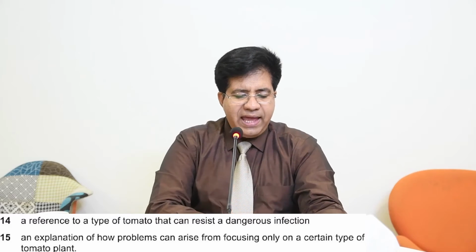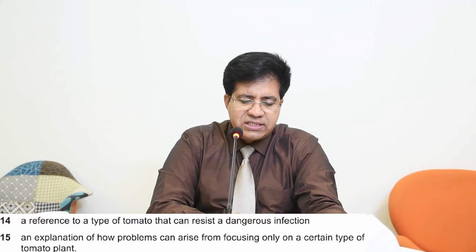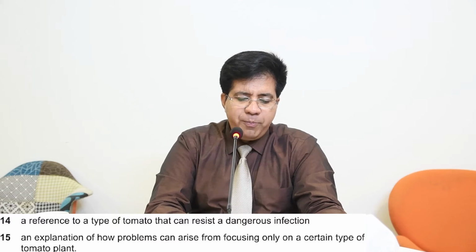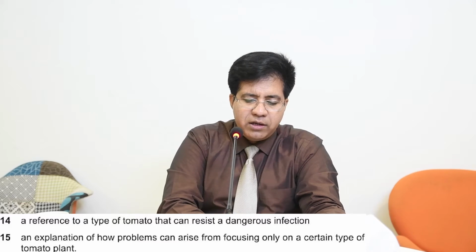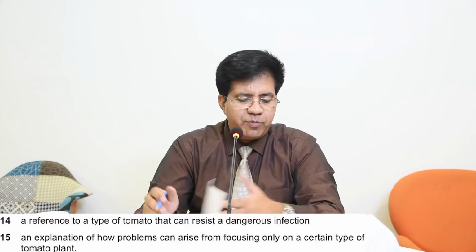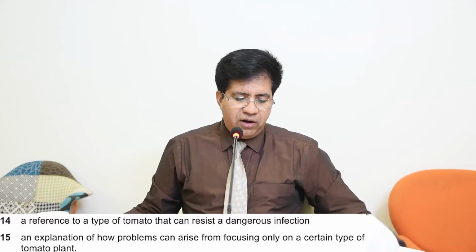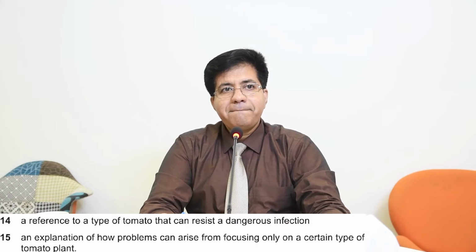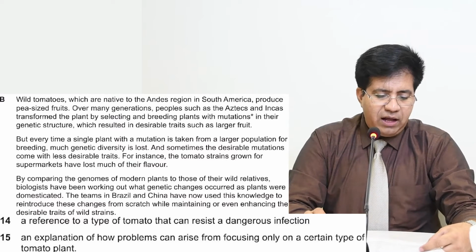Question number 15. An explanation of how problems can arise from focusing only on a certain type of tomato plant. Start from section A, B, C. Go on from A, B, C. They will use the name of that type, certain type of tomato plant. And by the way, you've read it already. How the problem started. Mutation. Absolutely. Section B, second paragraph.